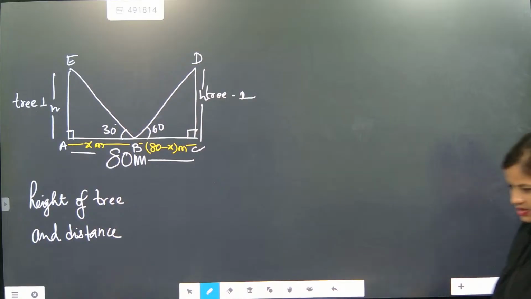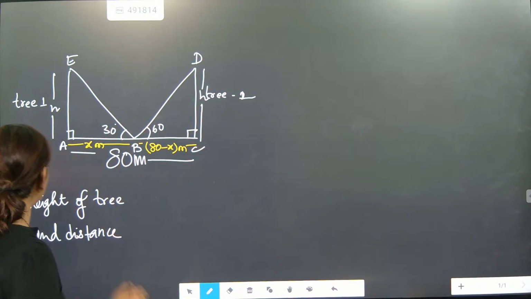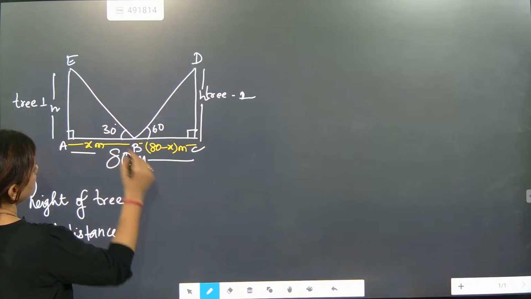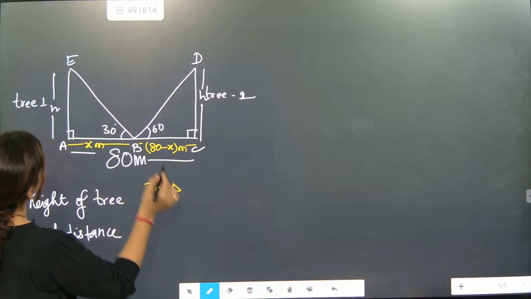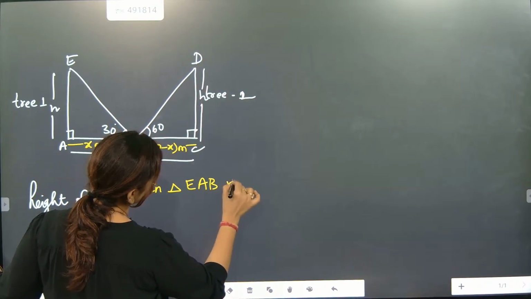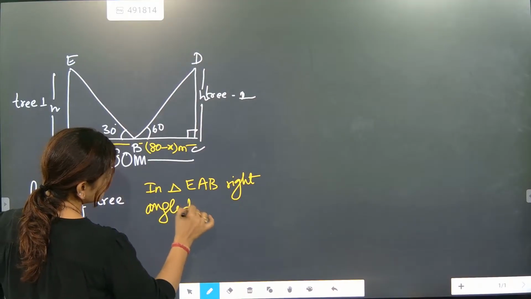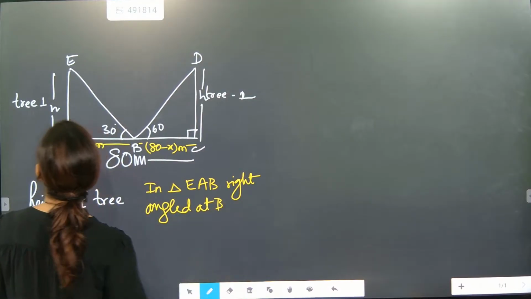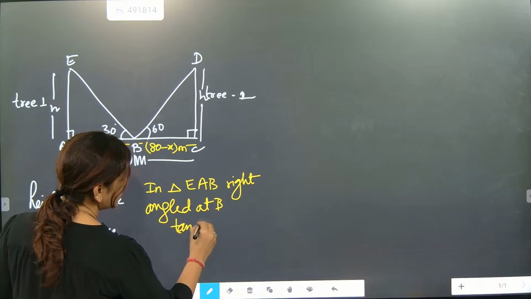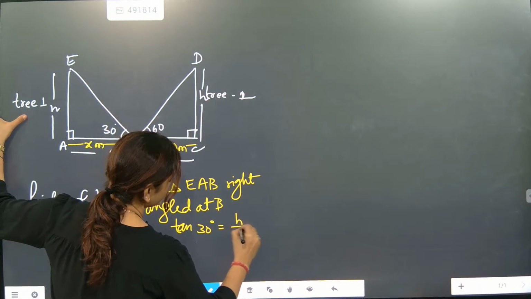So once we have done one part as x and the second part as 80 minus x, we can do one work. In triangle EAB, right angle at B, tan 30 degree is equal to perpendicular height by x.